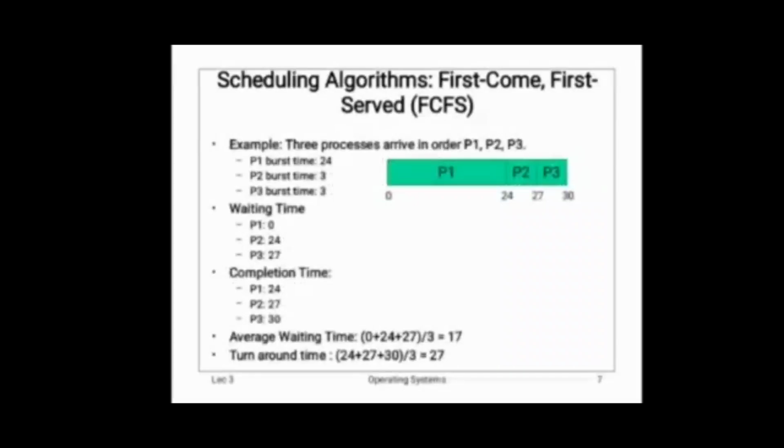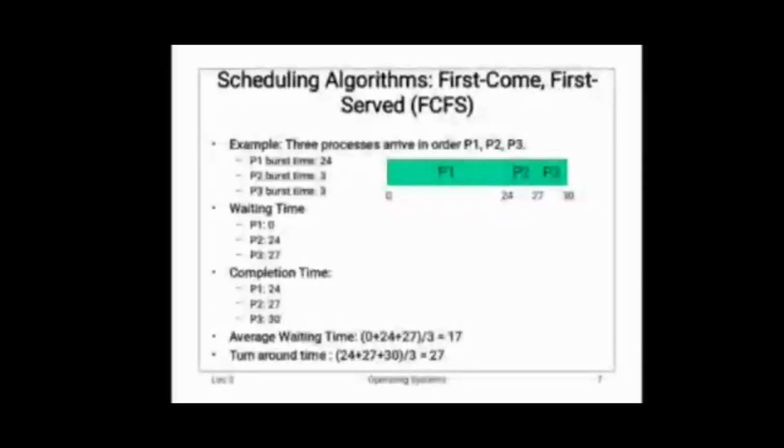In this process, we have to calculate average waiting time. It's so simple. We have to add the waiting time of the 3 processes. For process 1, it will take 0 as a waiting time because it is the initial state of the process. For P2, it takes 24 because it is the execution time of process 1. For P3, it takes 27.